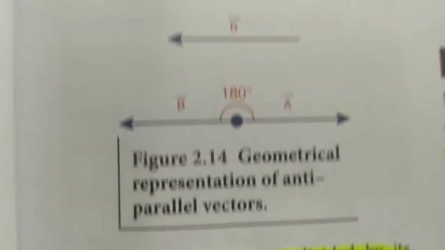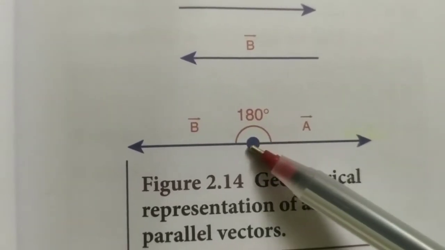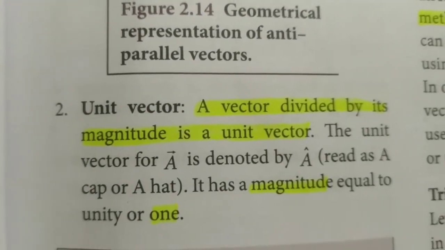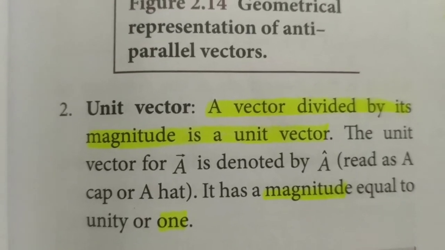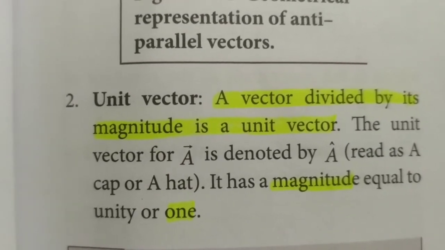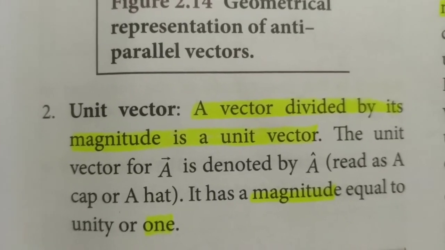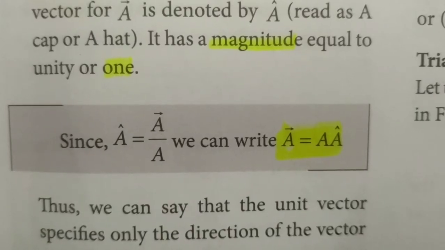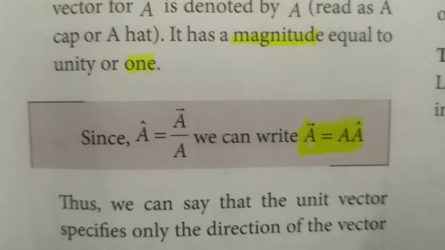Then the next one, see this diagram. In this diagram, the angle is given to you. Okay, so you understand that? Then unit vector. So what is a unit vector? Unit means 1. So a vector having the magnitude equal to unity or 1 is a unit vector. By definition, a vector divided by its magnitude is a unit vector. The formula for unit vector is a cap is equal to a vector divided by a.